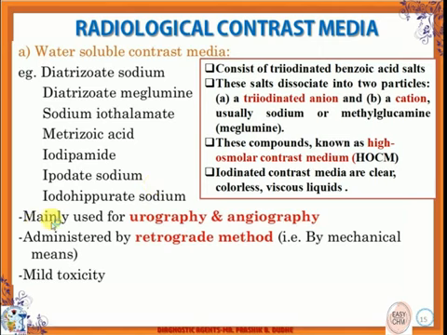These agents are mainly used for urography and angiography studies, and they are introduced with the help of the retrograde method, meaning there are specifically mechanical machines or specific types of injectors. With the help of those injectors, these agents are introduced to a specific organ for detecting that part. These agents also have some mild toxicity along with them.